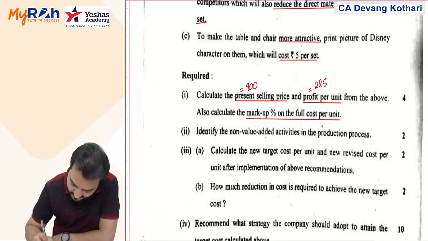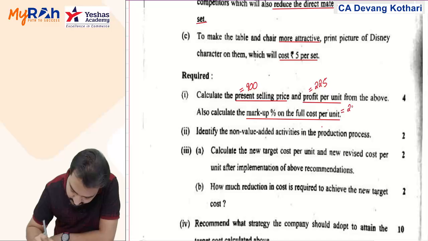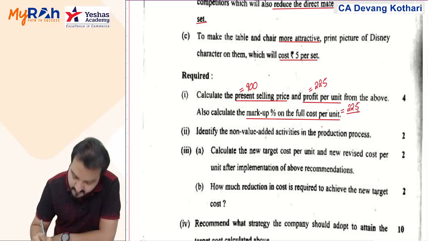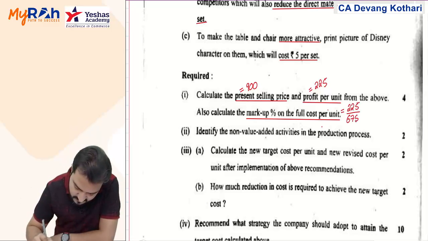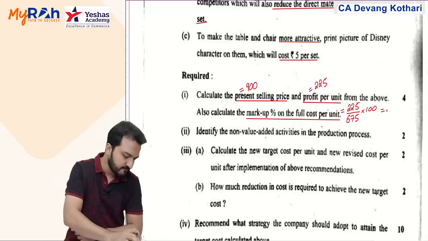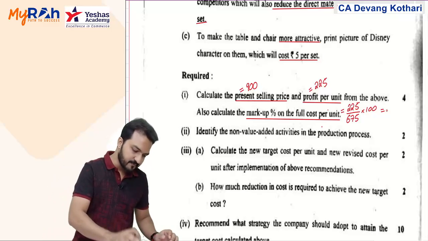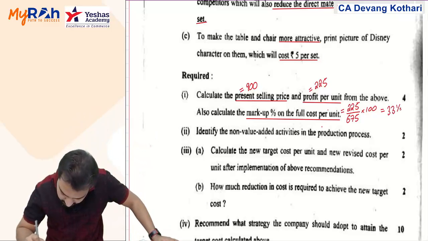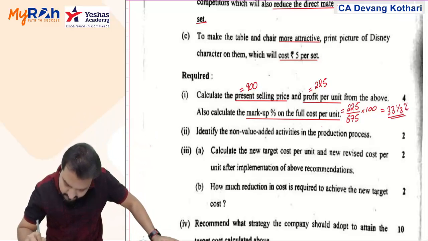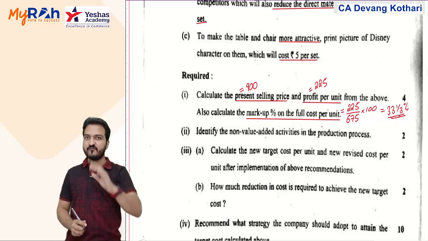Well, we identified profit as 225 and we identified full cost as 675. So 225 divided by 675 is 33 1/3%. So that answers my first question, 4 marks for that.